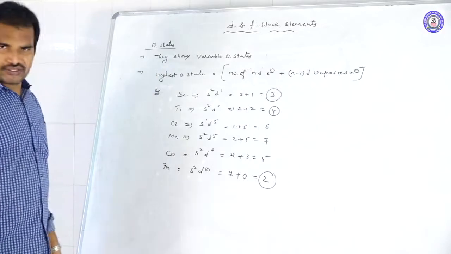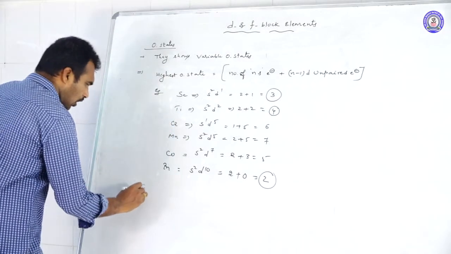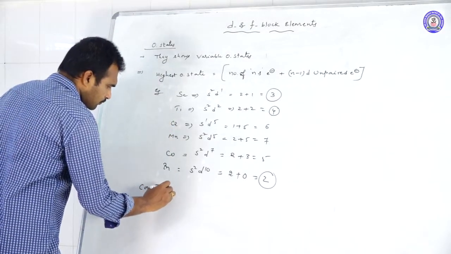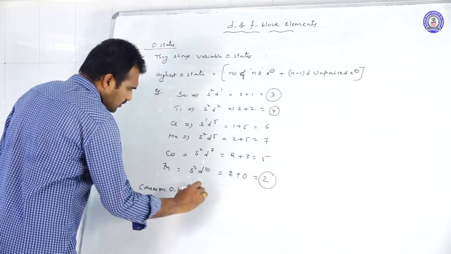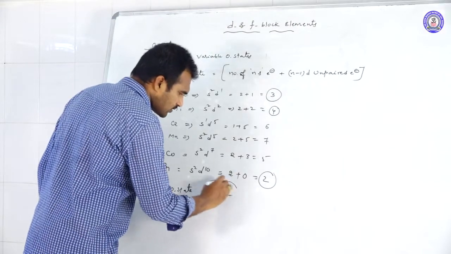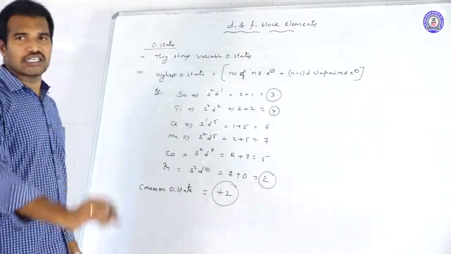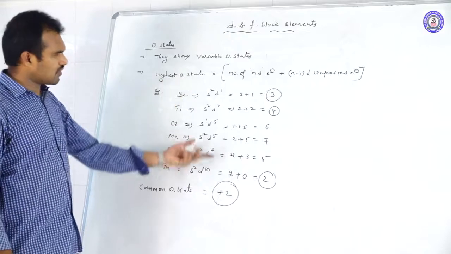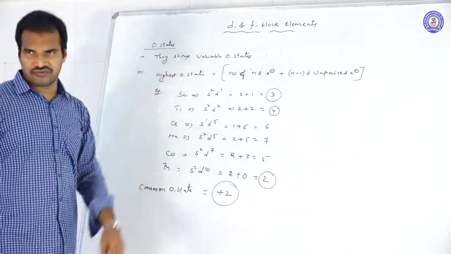If you see all this, one point you should remember: the common oxidation state of all d block elements is plus 2. Plus 2 is a common oxidation state, but higher oxidation states will change according to this formula.